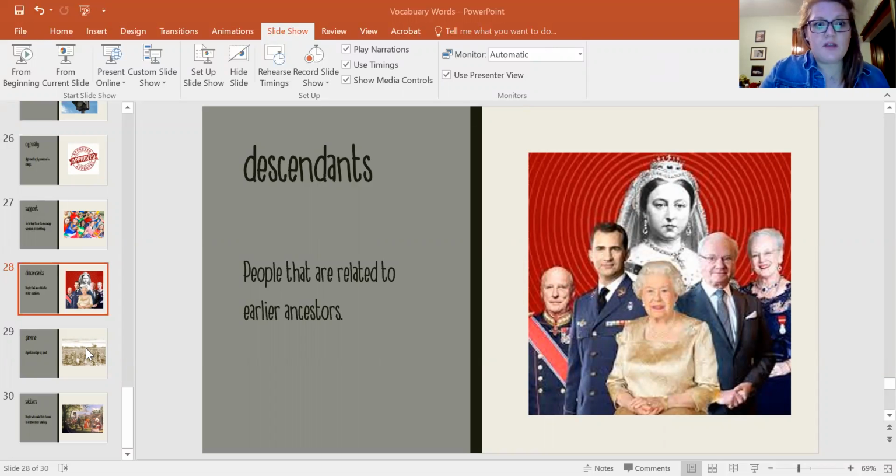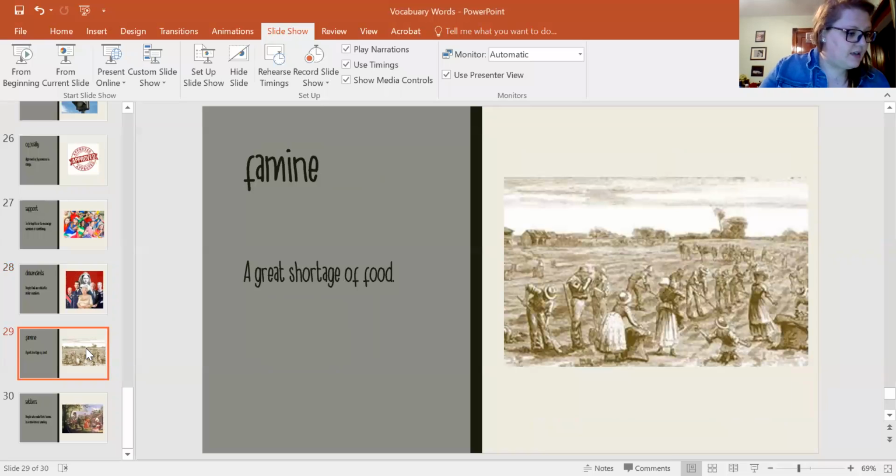Our next vocabulary word is famine, and it means a great shortage of food. The lack of water over many years produced a famine in the country. If you look at this picture here, people are out in the field looking for food, but the land is pretty dry and there's not a lot of crops going there. So it's a great shortage of food.